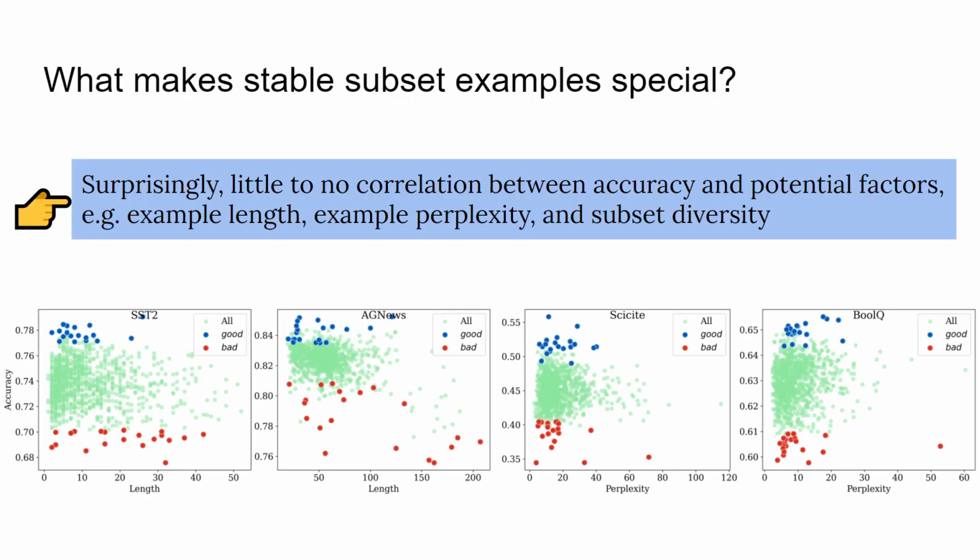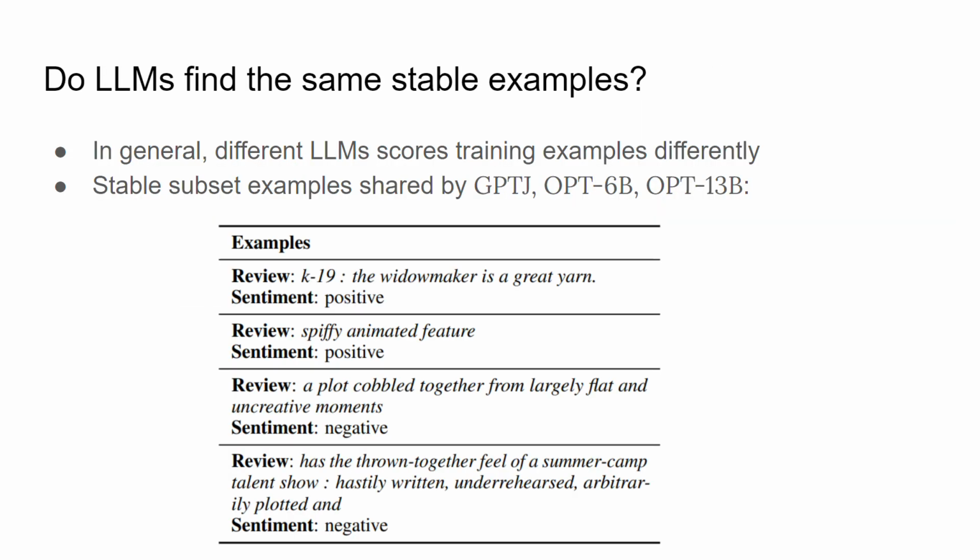Finally, we analyze what makes these stable examples special. Here, each dot in the figure is a training example, and the y-axis is its average dev set accuracy. Surprisingly, we found little to no correlation between accuracy and potential factors like sequence length or example perplexity. Here are some stable examples shared by three large language models, GPT-J, OPT 6 billion and 13 billion.